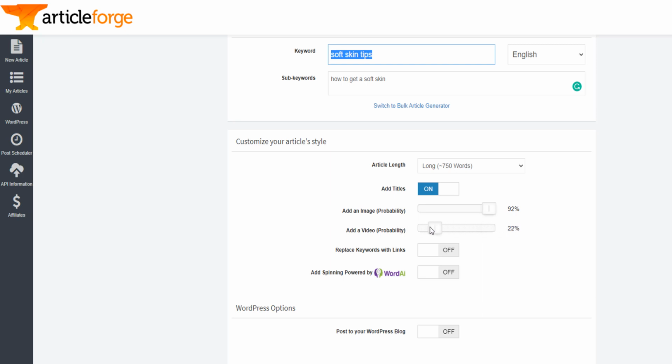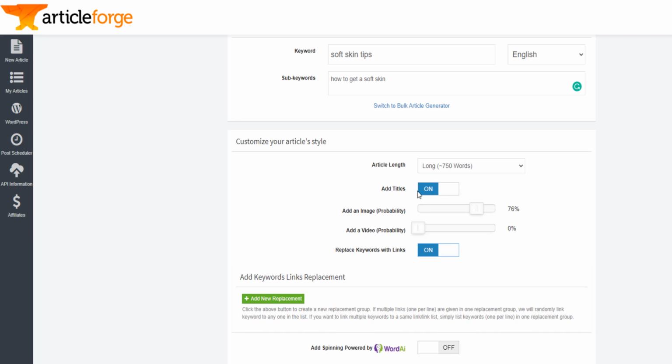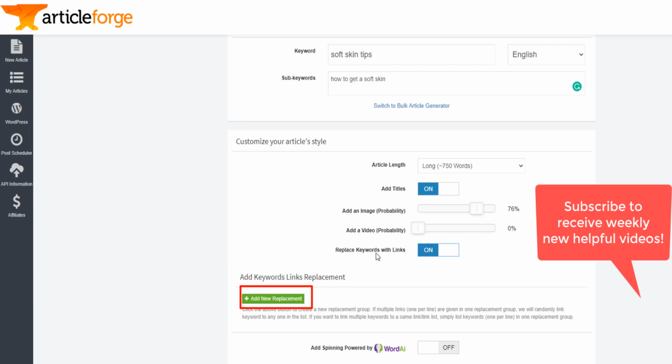Now if I put that on 73% likelihood, for example, and then if I want to incorporate external links, right, then it's about soft skin. Then you can click here on add. You add replace keyword with links. So if I click here on add new replacement, then I will tell it